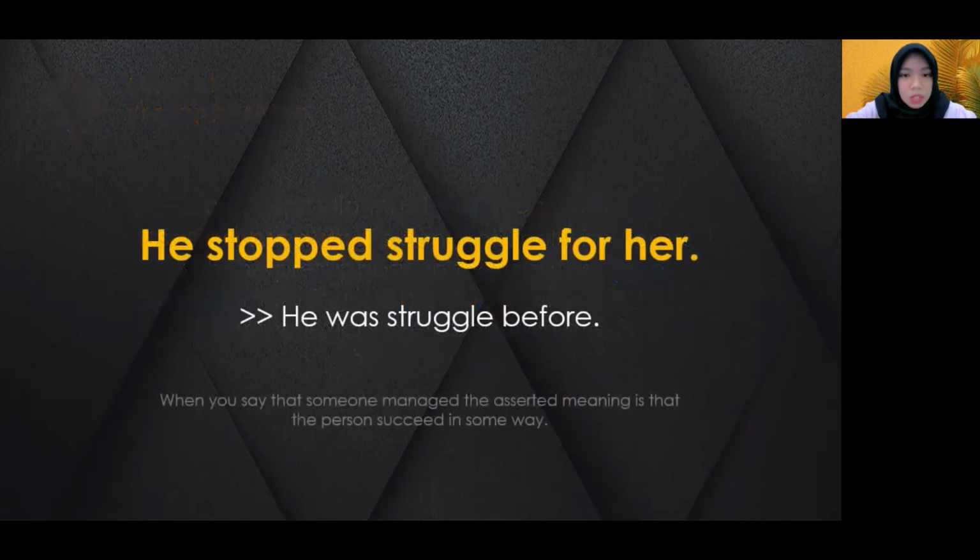Example: He stopped struggling for her, and the other presupposition is that he was struggling before. "Stop" here is taken to presuppose another concept, and that concept is that he was struggling before. When you say that someone managed, the asserted meaning is that the person succeeded in some way.